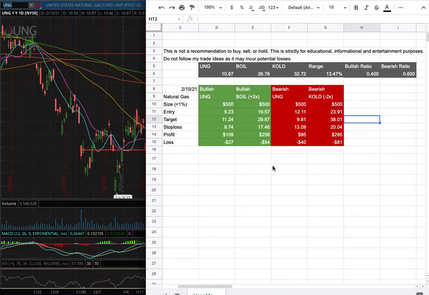However, if I were to open a short position, my entry is at $12.11, and that is this range here. My sell target for it is at $9.81, and my stop loss is at $13.09. So whichever entry price were to hit first, that'll be my position of the week.